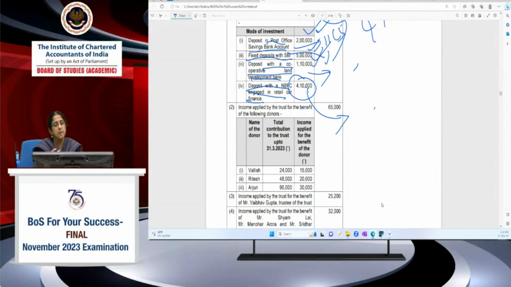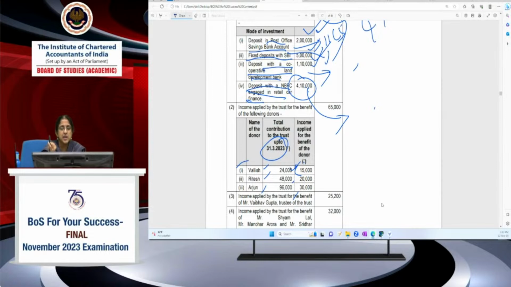Then income applied by the trust for the benefit of the following donors. There are 3 donors here: Valish, Ritesh and Arjun. This is the total contribution they've made up to the end of the previous year, and this is the income applied for the benefit. 15,000 is for benefit of Valish, 20,000 Ritesh and 30,000 is for the benefit of Arjun. Now, substantial contribution means greater than 50,000.